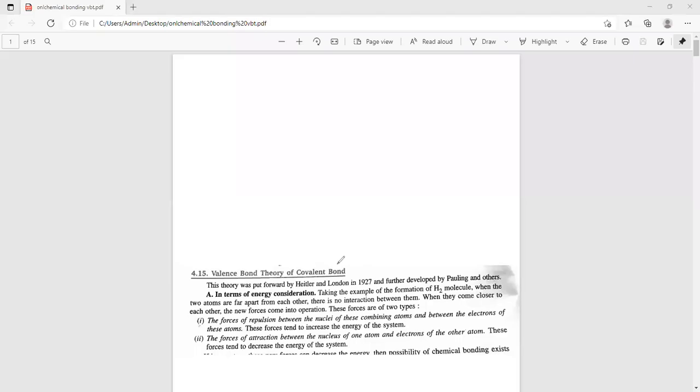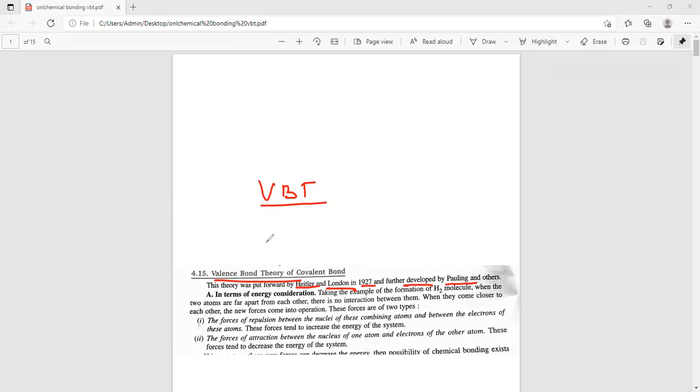Good morning, students. Today's topic is valence bond theory. And what is valence bond theory? In short, we can say VBT. It was given by Heitler and London in 1927 and further developed by Pauling and others.